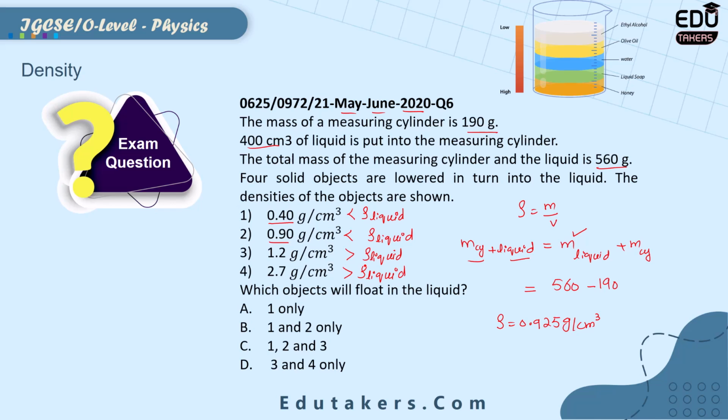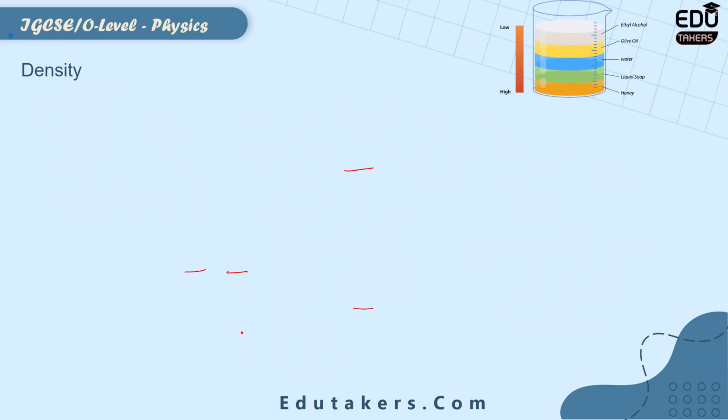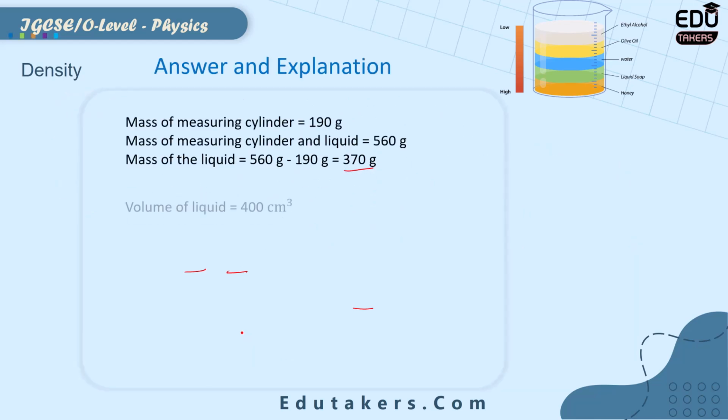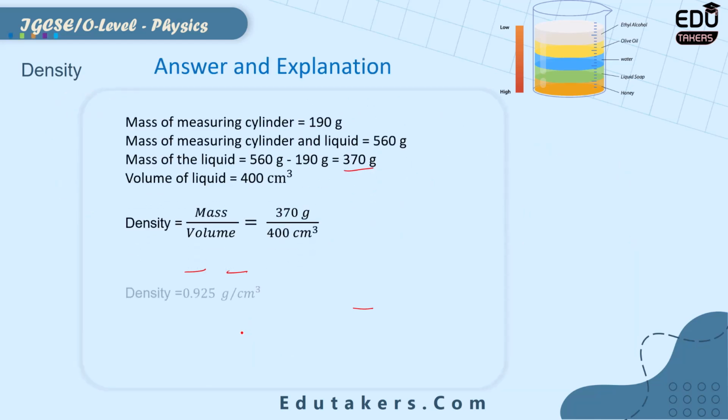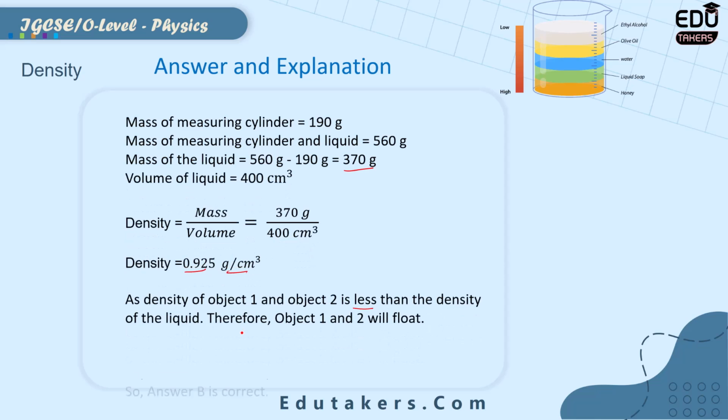float in the liquid. So from here, option B is correct because in option B, objects 1 and 2 are mentioned. That's why the correct answer is B. You can also see from here, the correct answer is B.